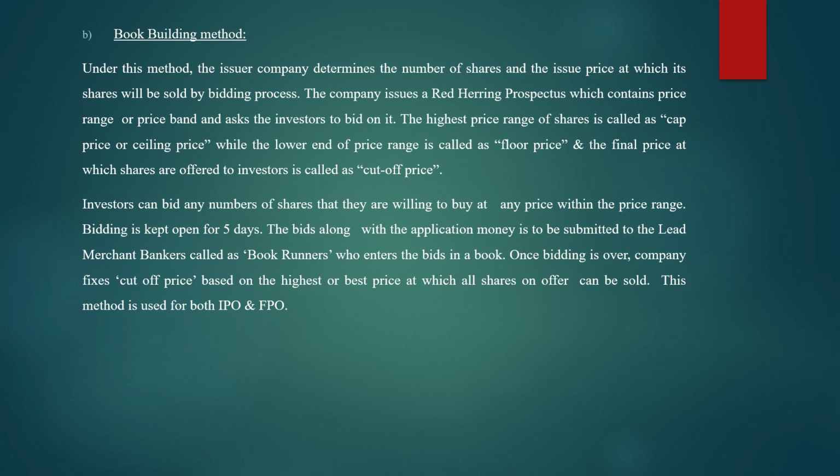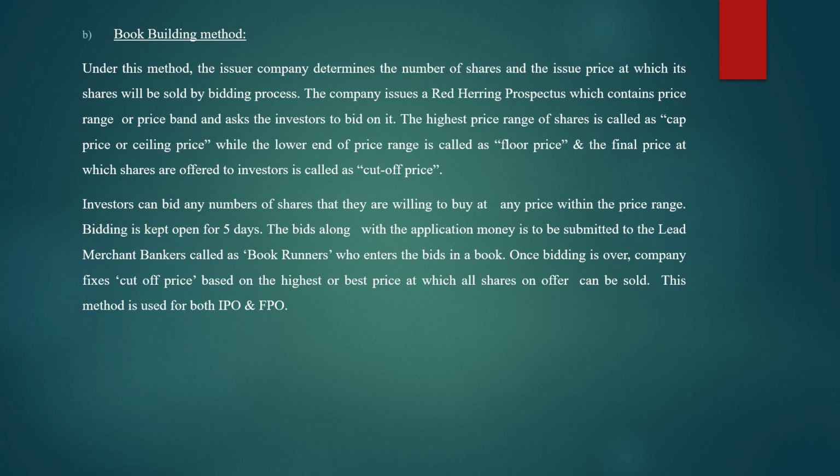Bidding is kept open for 5 days. So when the company announces, this bidding process is kept open for a period of 5 days. The bids along with the application money are to be submitted to the lead merchant bankers called book runners. Now here, once the bidding process is completed, the application money along with the application is to be submitted to the particular banker.